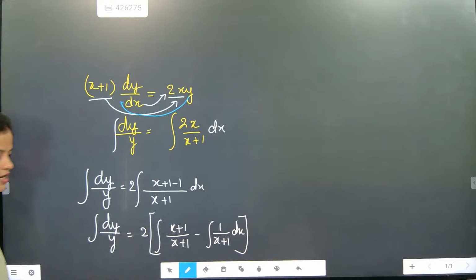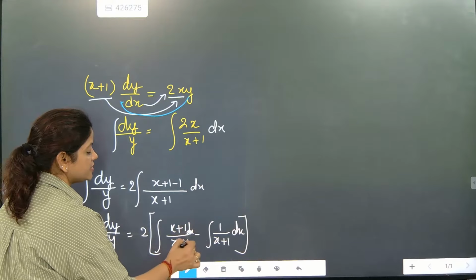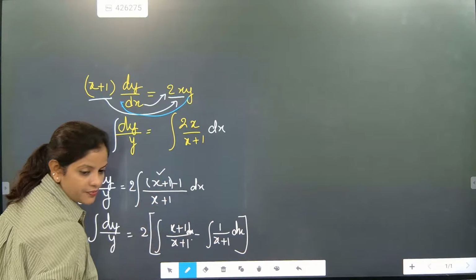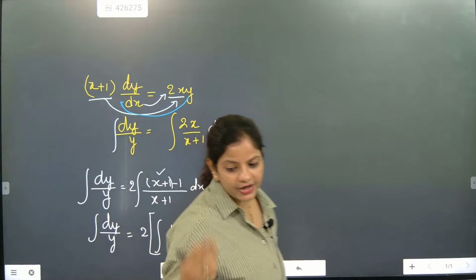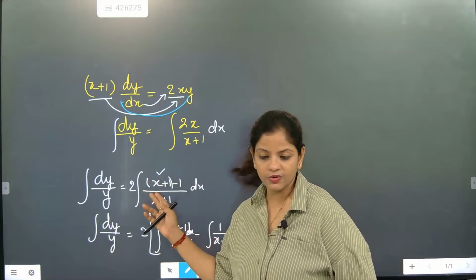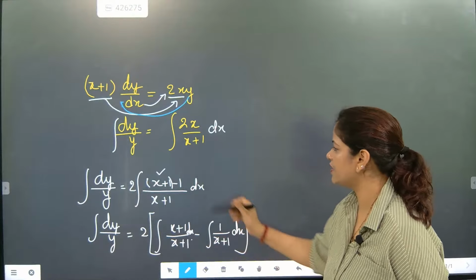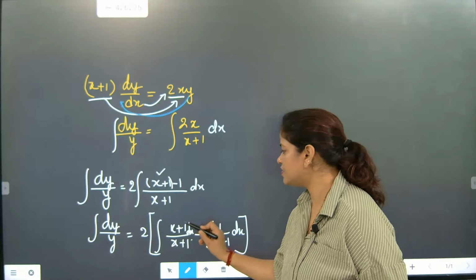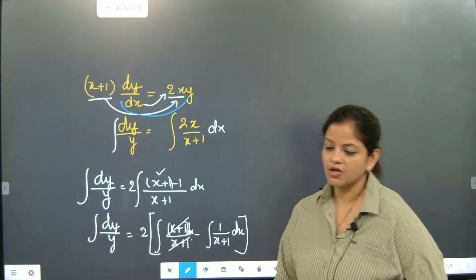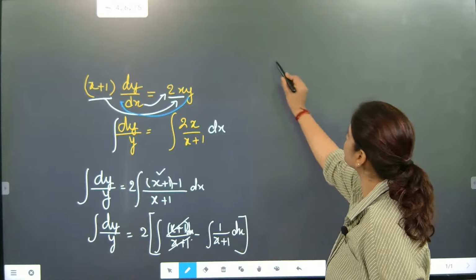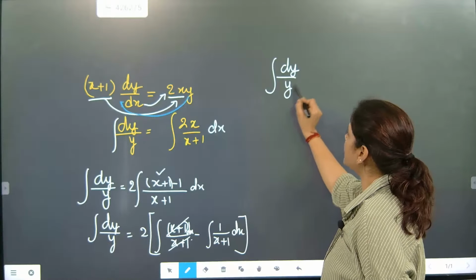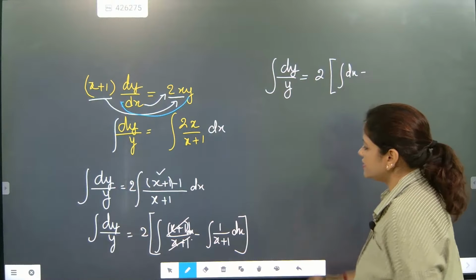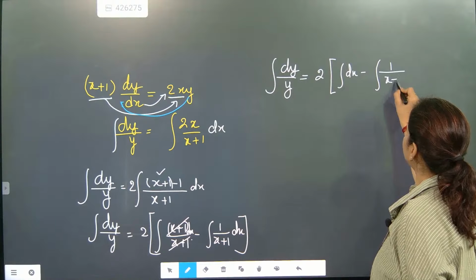So once you have written till here, this section dx is missing. I'm writing dx. Now this part x plus 1. So what we did, we took x plus 1 together and minus we have separated. So on our own, what we did, we added 1 and we subtracted 1. But when we added 1, it became x plus 1 by x plus 1. So x plus 1 by x plus 1 as it is written, and then minus 1 by x plus 1. So this section and this section we will cancel out. So once we have cancelled that region, what is coming? It is coming as dy by y equal to 2 in bracket dx minus 1 by x plus 1 dx.